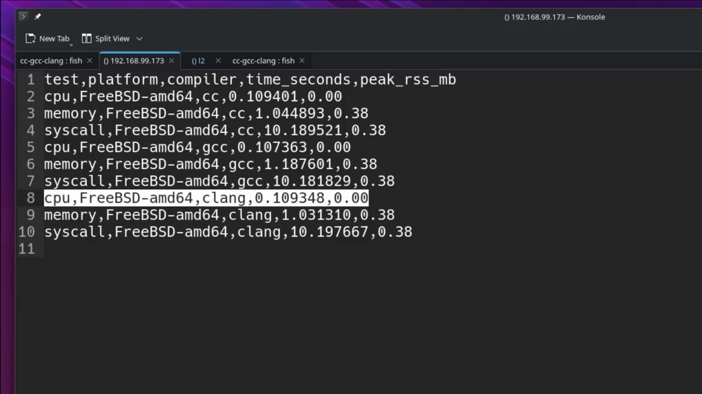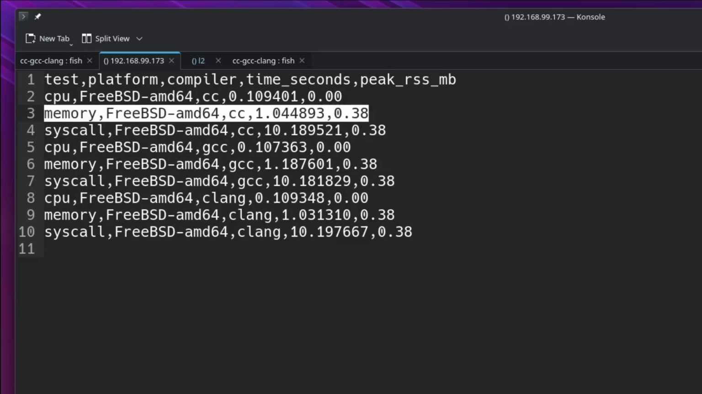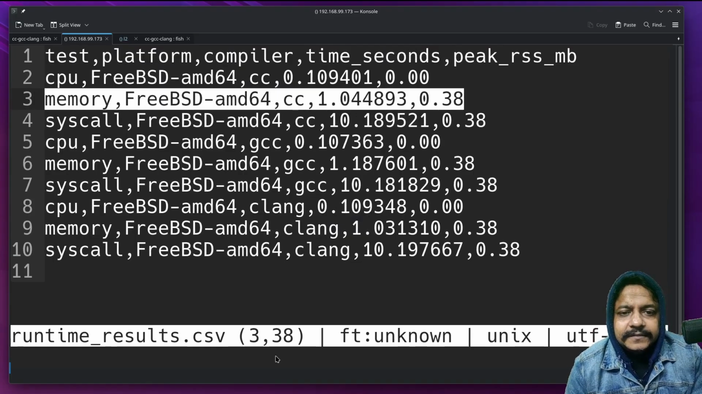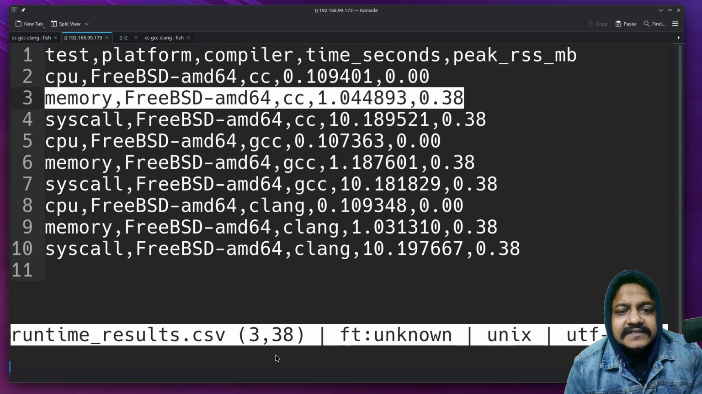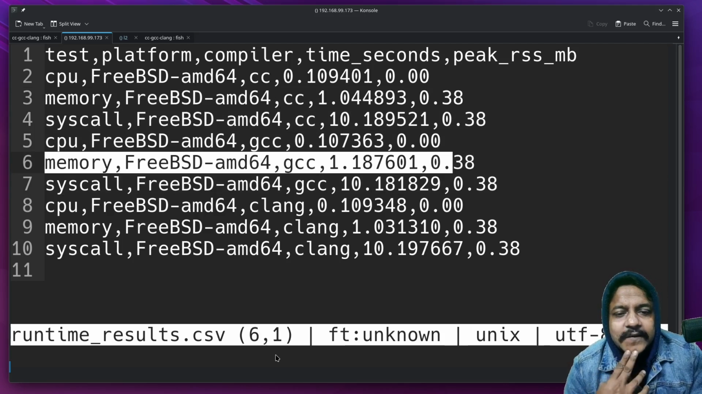I wish I had those numbers in a bar chart kind of thing so that it would be visually more understandable. Okay, let's get those memory things. In terms of memory, let me increase the font size. In case of memory, it is 1.044 for CC, 1.044. And what about GCC? 1.18.